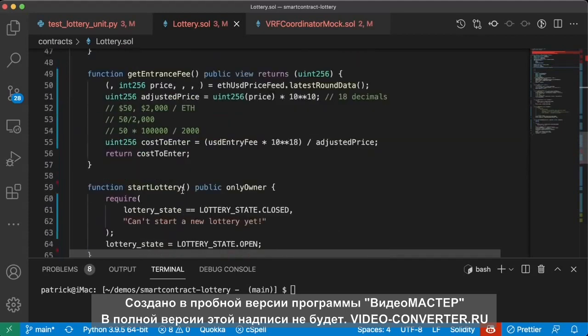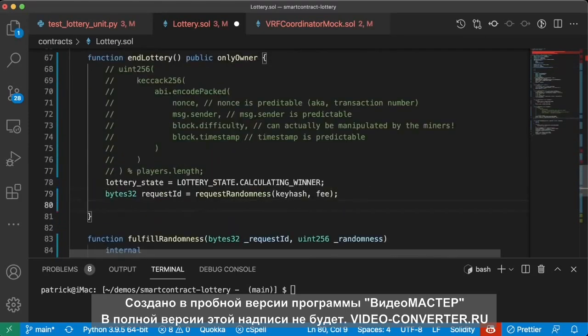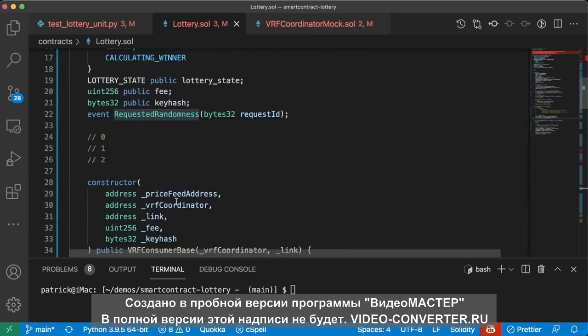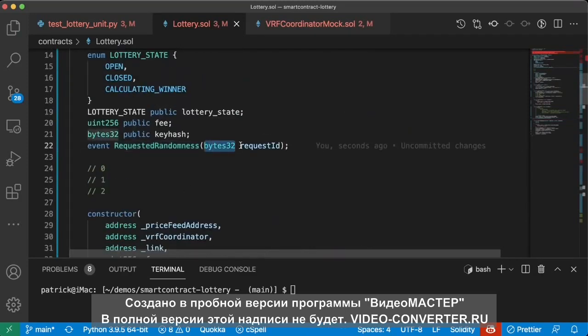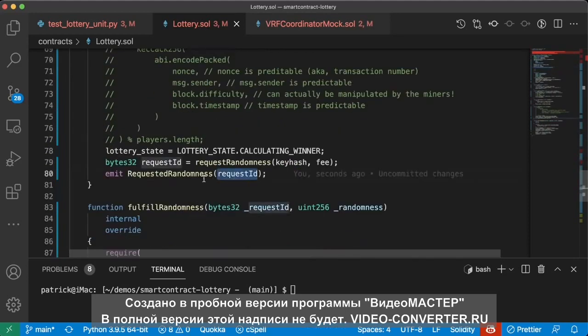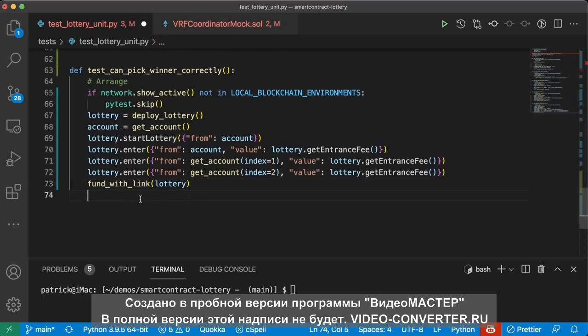To emit one of these events, all we have to do in our end lottery is emit requestedRandomness and then requestId, because requestedRandomness takes a bytes32 as an input parameter, and we're going to pass it that request ID. Now that we have this event being emitted, back in our test, when we call end lottery, it will actually emit one of these events to our transaction.